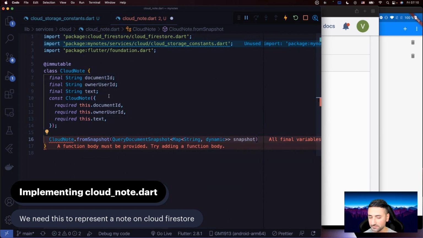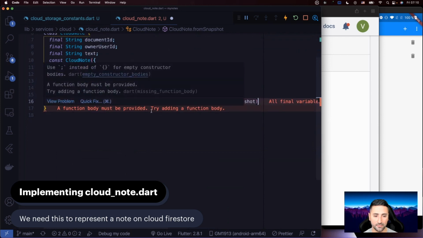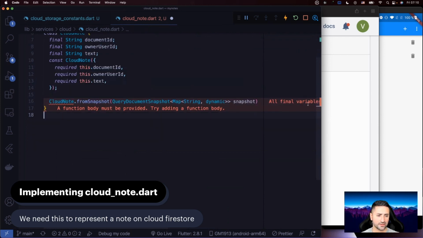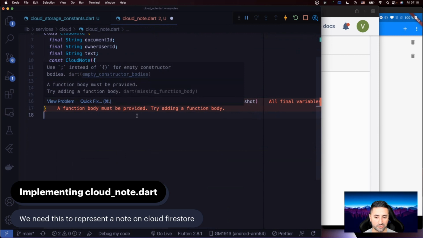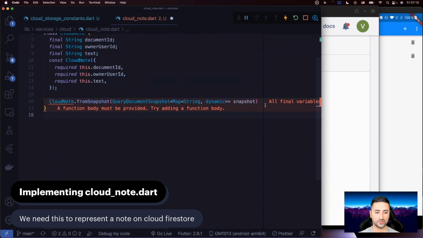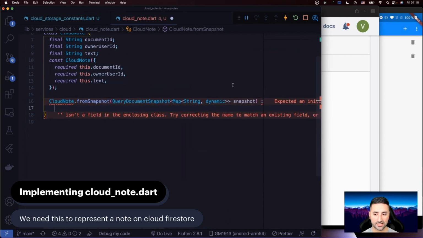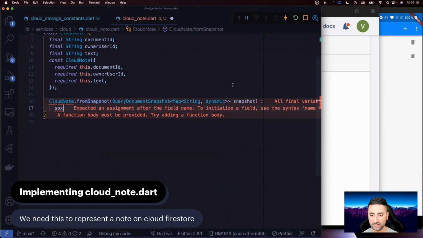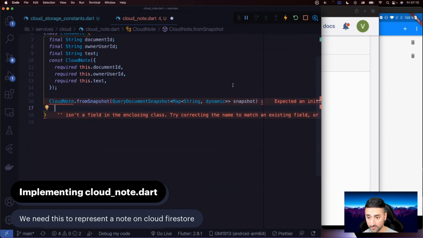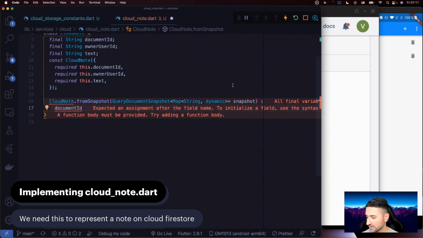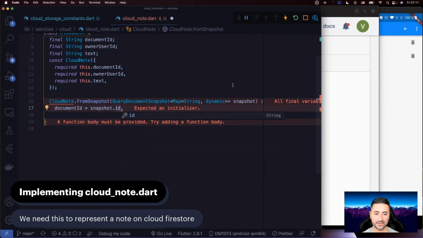Okay, so now you can see that we're getting some errors from Dart saying all final variables need to be initialized and a function body must be provided. Okay, we're going to fix this soon. So this is the signature of your function. Then in here, your job now is to make sure that all your fields are initialized. So let's just say, document ID comes from our snapshot ID. That's a property that is stored at the snapshot level, so you can get that ID.